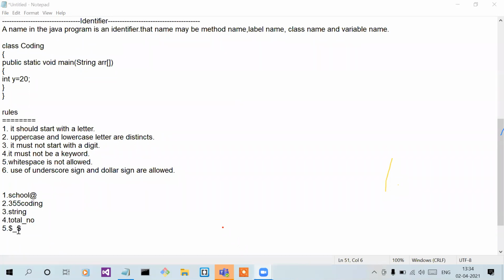I'm just using the $ sign and underscore sign. You have to say only valid or invalid. What is this symbol called? Dollar sign. Dollar and then underscore and then dollar. So it's valid. But don't take names like this. Okay, I'm only clearing your concepts.